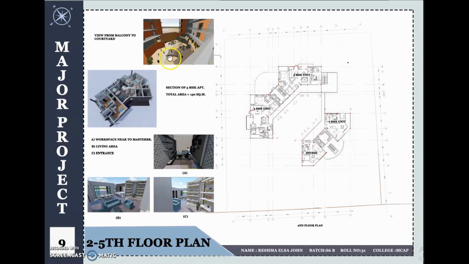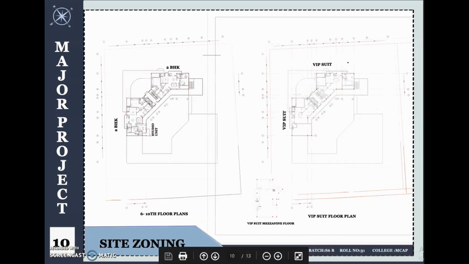Relating to the concept, this is the area overlooking the courtyard space from the balcony, and this is the section of the 3 BHK apartment. Here, this is the study area, this is the living area, and this is the entry of the 3 BHK apartment. Similarly, from the 6th to 10th floor, we have a 2 BHK apartment on block A, and block B is vacant.